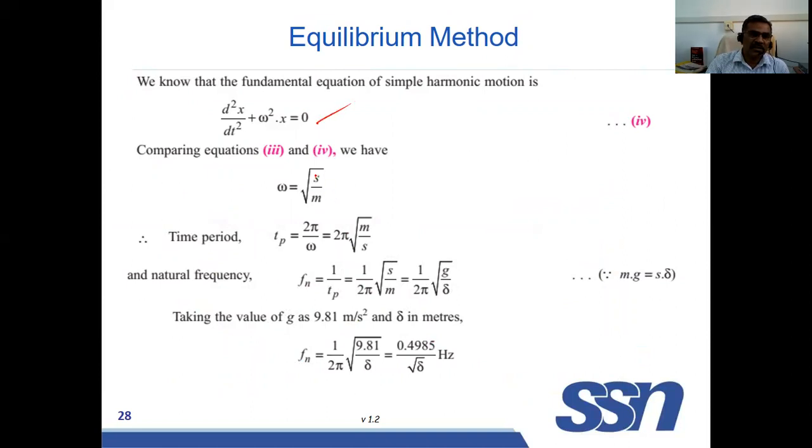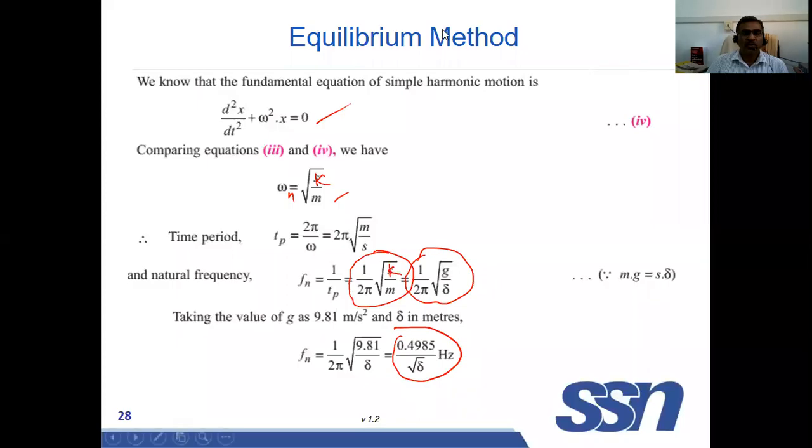By comparing these, you can get omega n is equal to root of k by m. If you want to find it in terms of frequency, this is the equation, and you can write it like this also. I hope you have understood what vibration is. Thank you.